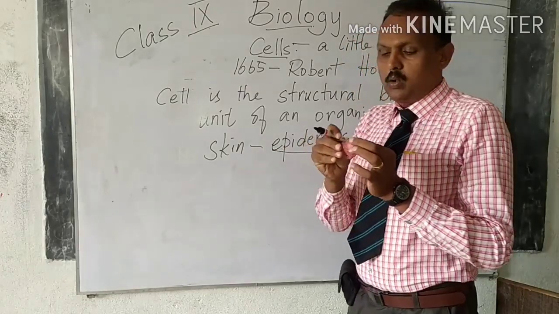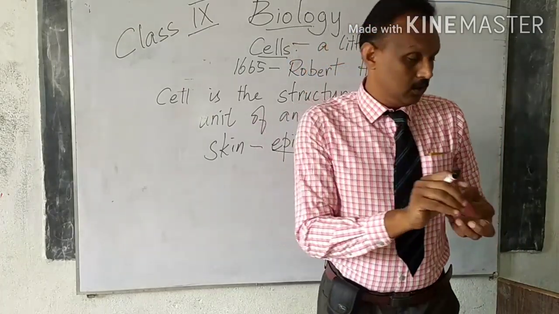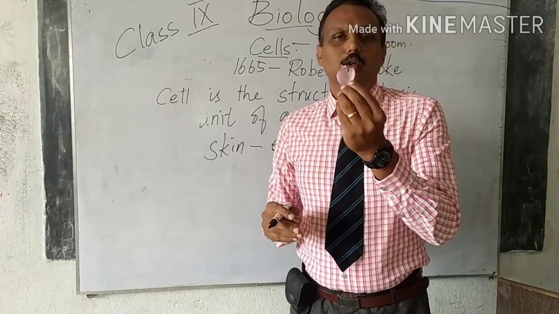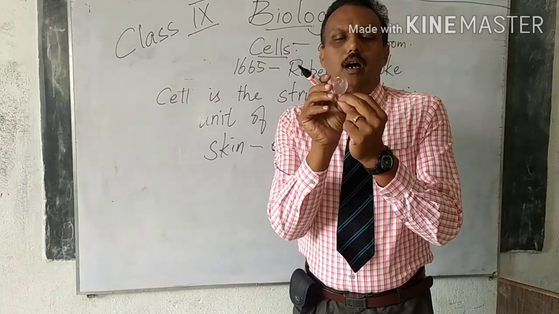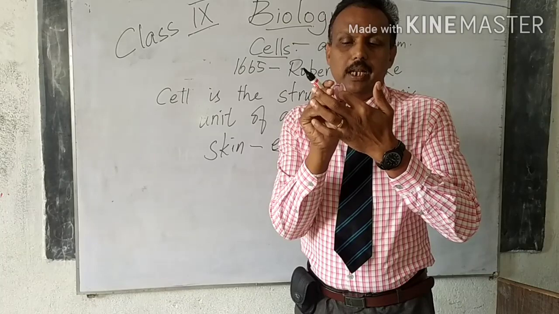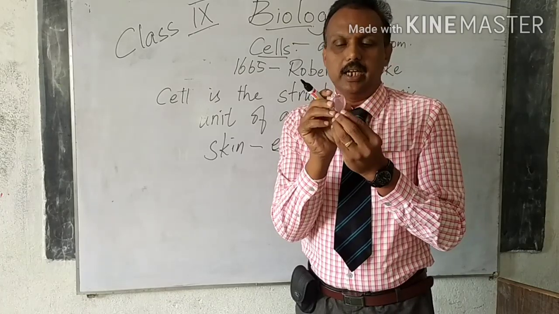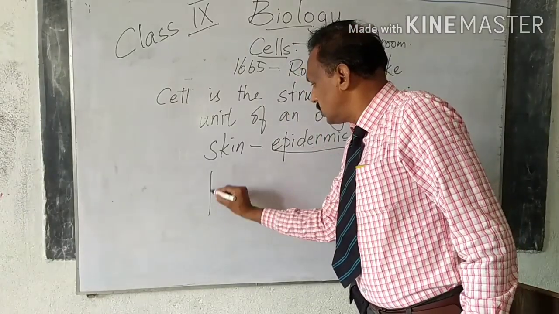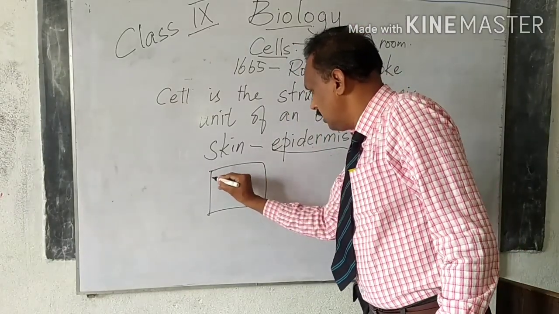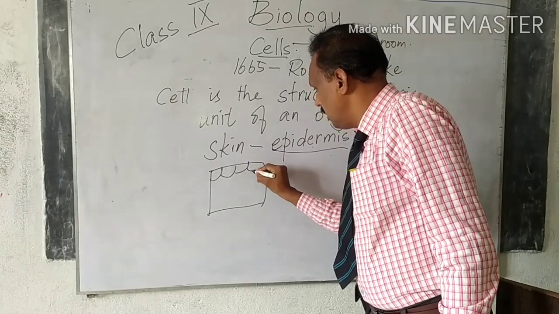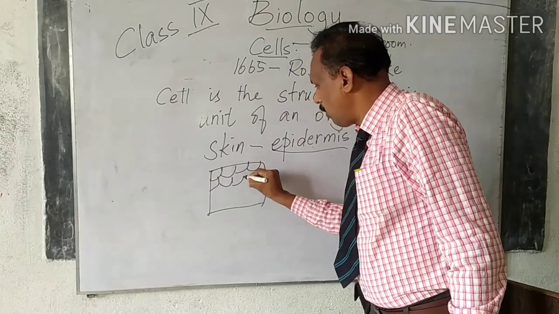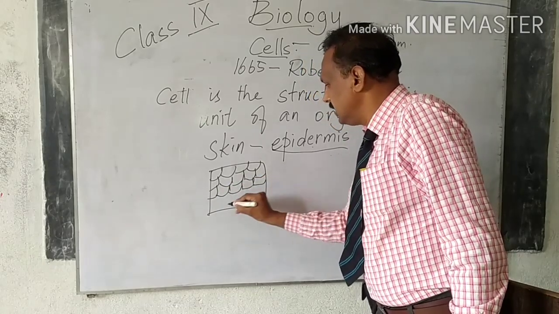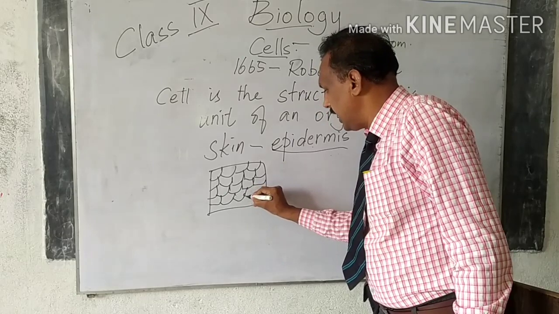So he took the epidermis. When you come to the class, it will be shown under the microscope. Epidermis taken. See, now we can look at that onion. It looks like a concave mirror. Concave means the inner part. It will be curved inside. So you can see an onion. When it is kept under a microscope, you will see like this, like building bricks. You'll see a lot of compartments. So these are the cells that you find inside an onion.